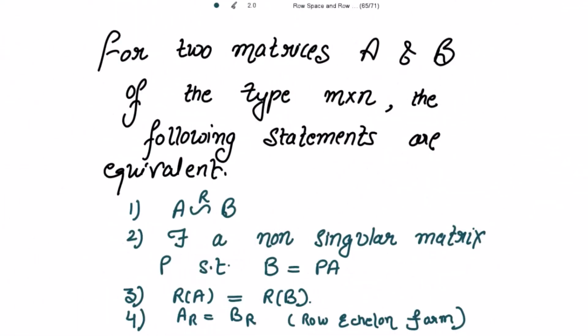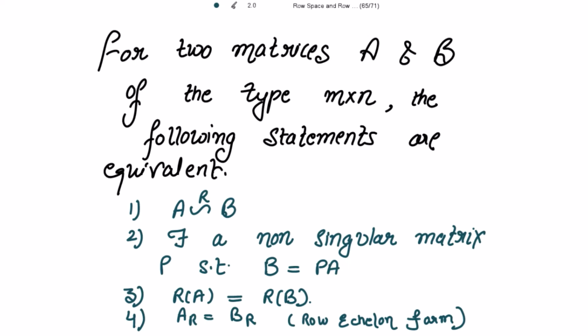Very important result. For two matrices A and B of the type m by n, the following statements are equivalent. First, B is obtained from A by applying the row operations. Second, there exists a non-singular matrix P such that B is equal to PA. Third, row space of A is equal to row space of B. And fourth, the row echelon forms of A and B are equal.